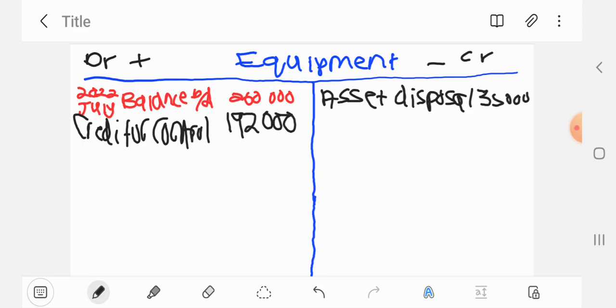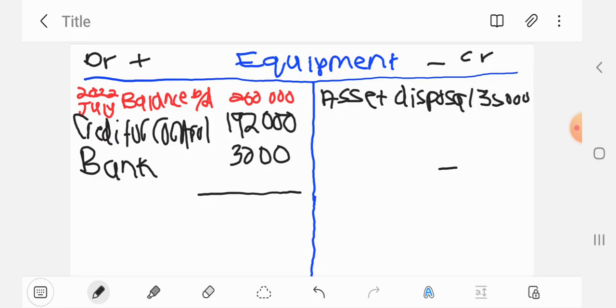And then we have bank. The installation was paid cash, so it's bank for 3,000. And then we are done, so we just have to close off this account. Look at the bigger side. So the bigger side is the debit side. We'll say 260,000 plus 192,000 plus the 3,000, and then we'll have 455,000,